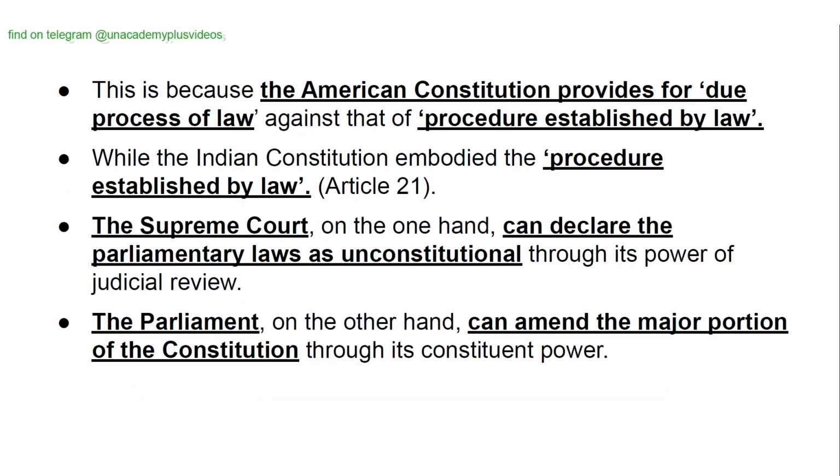This is because the American Constitution provides for a due process of law, against that of the procedure established by law, while the Indian Constitution embodied the procedure established by law, that is, Article 21. The Supreme Court, on the one hand, can declare the parliamentary laws as unconstitutional through its power of judicial review. The Parliament, on the other hand, can amend the major portion of the Constitution through its constituent power.